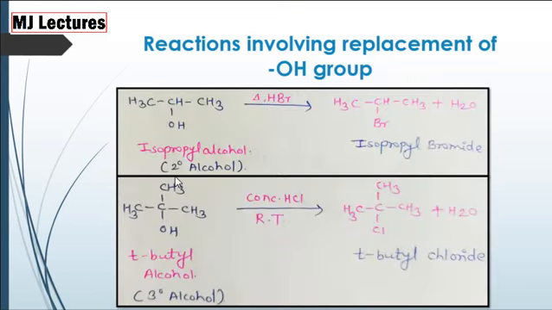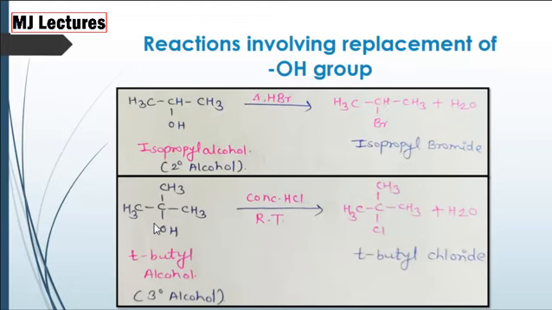Now let's study secondary alcohols. When treated with HBr, that is hydrogen halide, we get isopropyl bromide. In this reaction, the OH group of isopropyl alcohol is replaced by the Br group of hydrogen halide and we get alkyl halide, that is isopropyl bromide.